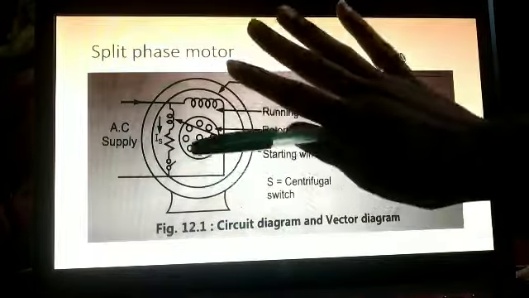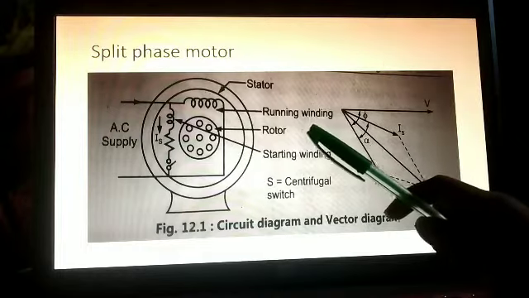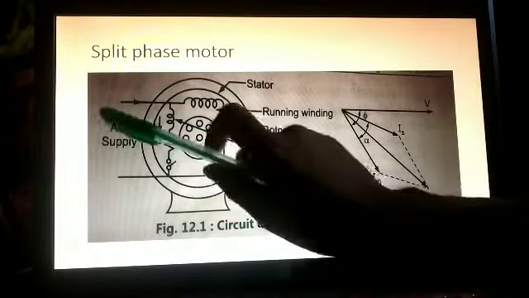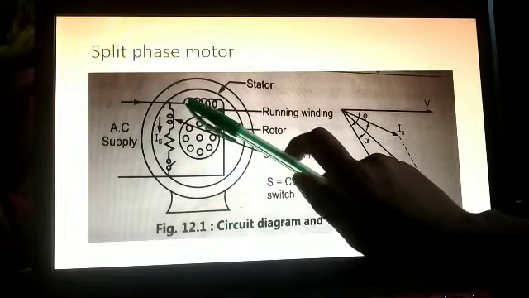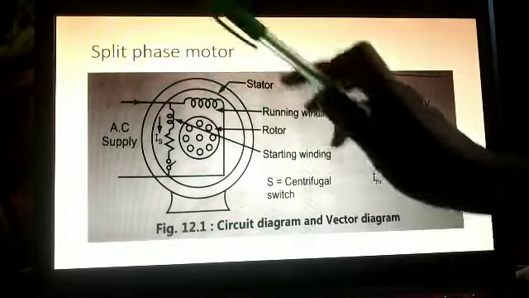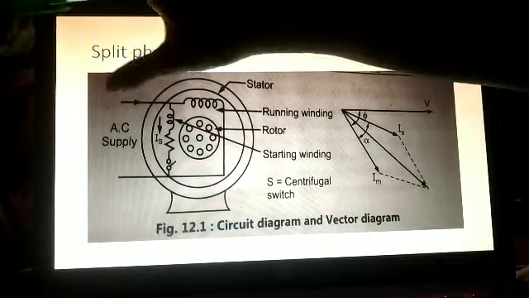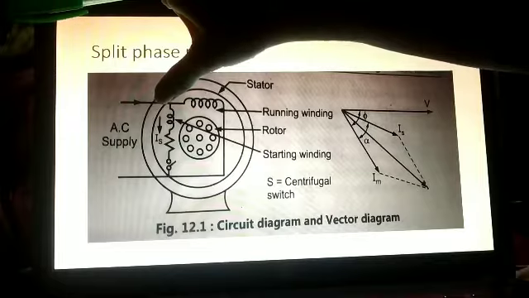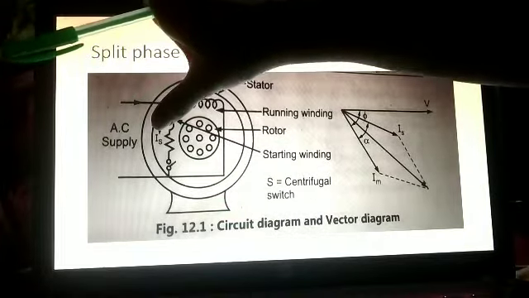So here in this split phase motor, what did we do? Single phase supply current will flow through the windings, right? But from here, the current will get split. The current will split. That means the current will go in this main winding and it will go in the starting winding, right?